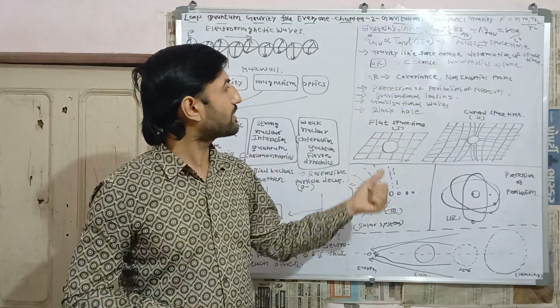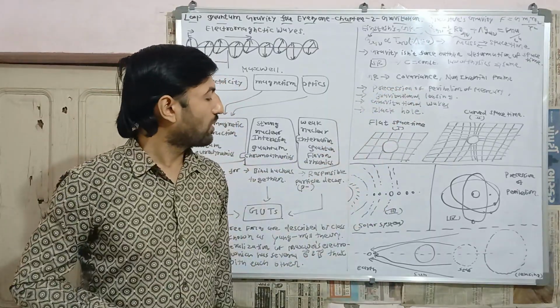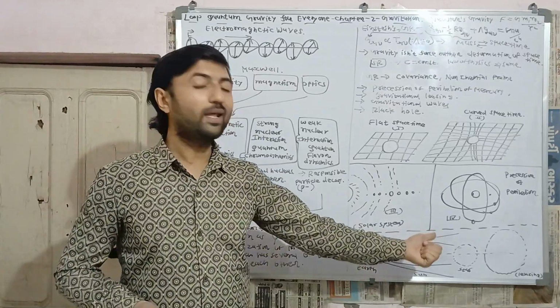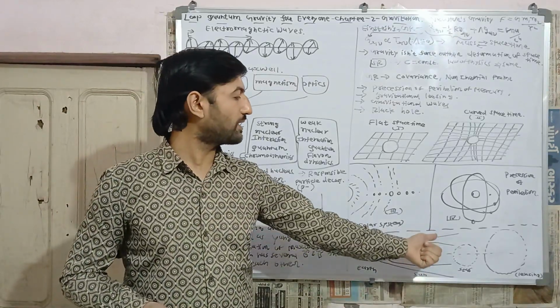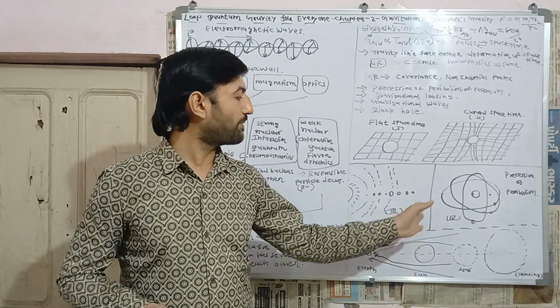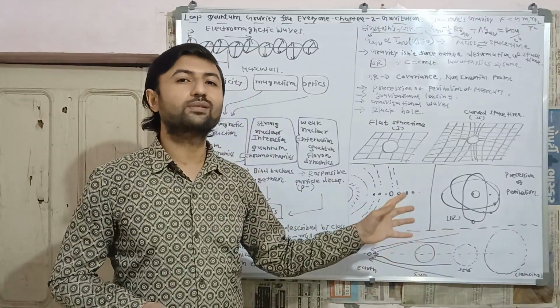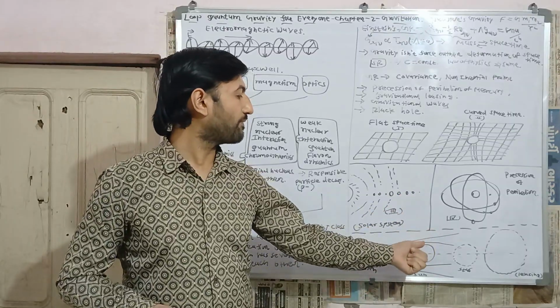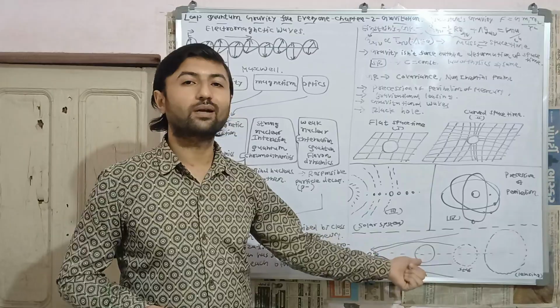The second proof is gravitational lensing. For example, we are receiving electromagnetic waves from a distant star which is situated behind the sun. Because of the sun's gravitational pull, whatever light we are receiving will be bent near the sun.